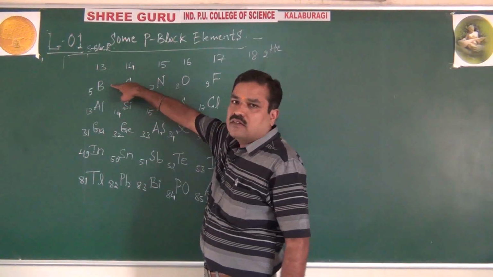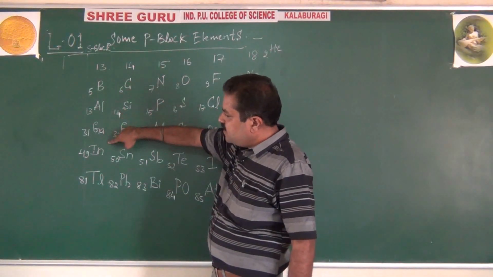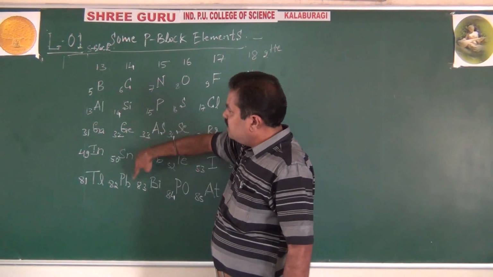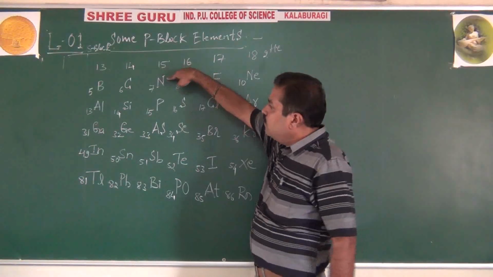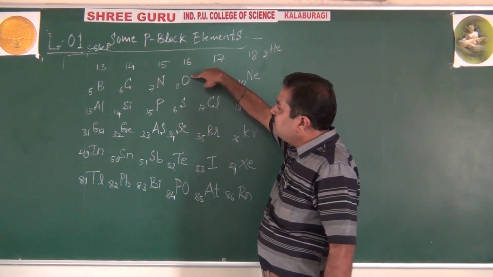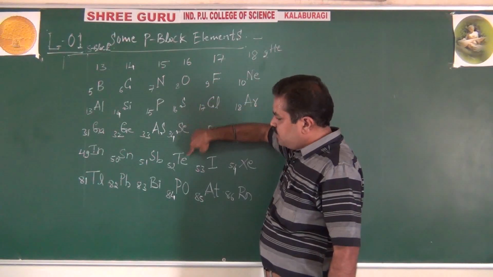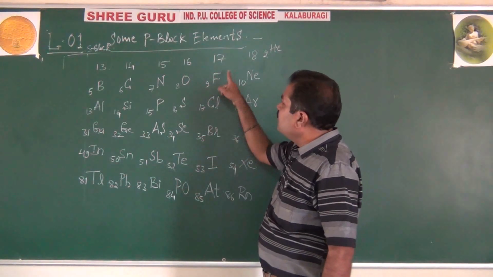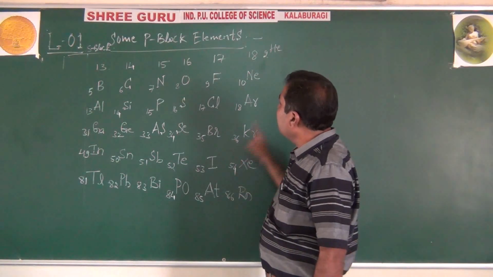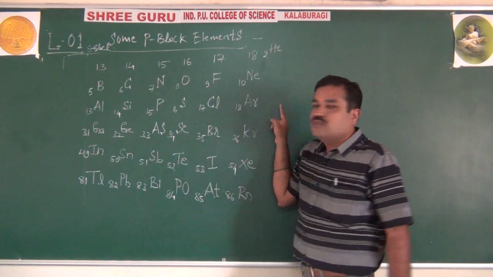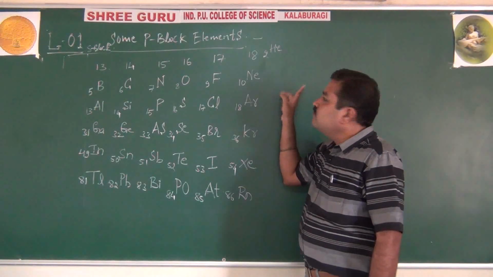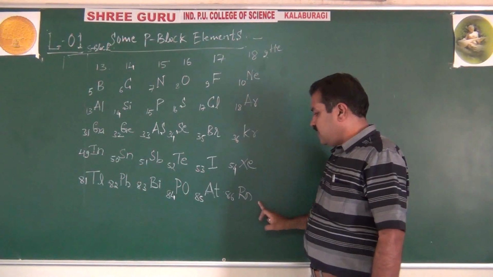And repeat, students. Boron family comprises what? Boron, aluminium, gallium, indium, thallium. Then carbon family: carbon, silicon, germanium, tin, lead. Then nitrogen family: nitrogen, phosphorus, arsenic, antimony, bismuth. Then oxygen family: oxygen, sulfur, selenium, tellurium, polonium. And halogen family: fluorine, chlorine, bromine, iodine, astatine. And this is noble gas family, except helium, that means it is duplet: helium, neon, argon, krypton, xenon, radon.